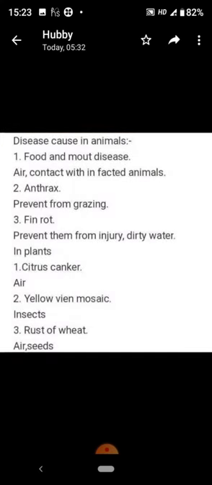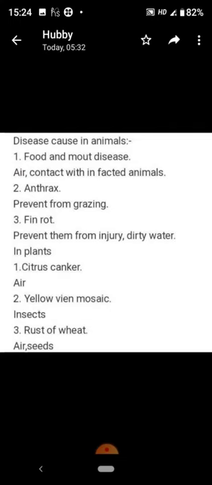Now there are some diseases which are spread by microorganisms in animals as well as in plants. Several microorganisms cause diseases not only in humans and plants but also in other animals. For example, anthrax is a dangerous human and cattle disease caused by bacteria. Foot and mouth disease is caused in animals through air and water contact with the infected animal. Pin rot is a disease which can be prevented by protecting from injury and dirty water.